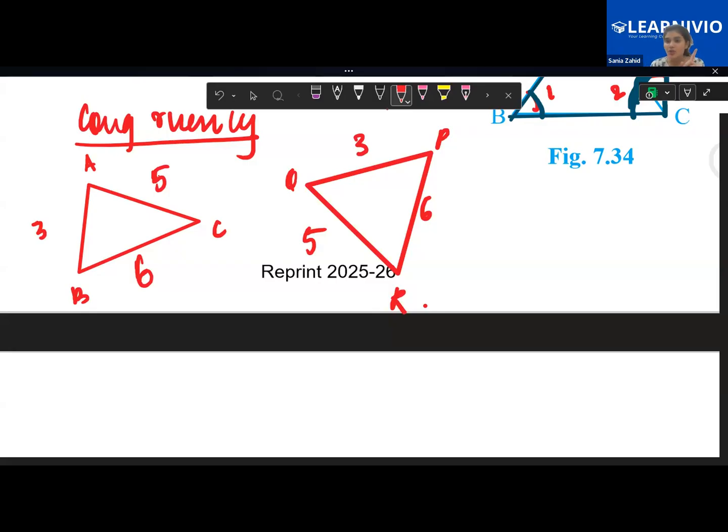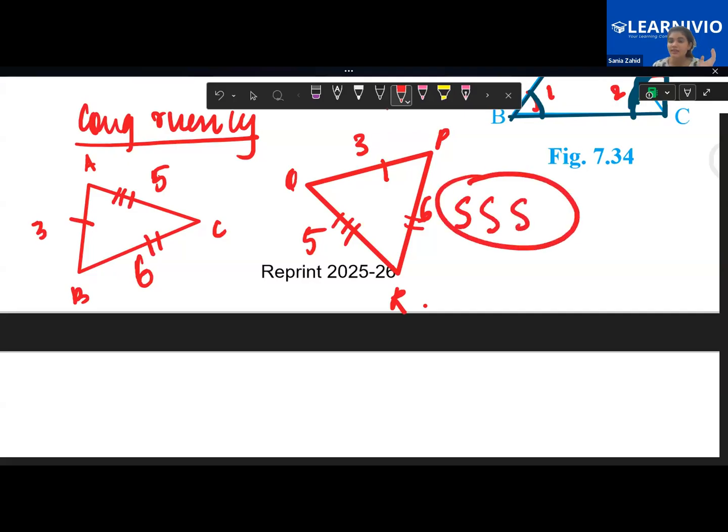You can have SAS congruency. SAS is basically when you have a side and then you have an angle. For example, see, this side is equal to this side, this side is equal to this side, and this side is equal to this side. So over here, side, then one more side, then one more side. So all the three sides are equal. That is why the criteria that I will use is said to be SSS. Right? Now, similarly, I can have different criteria.